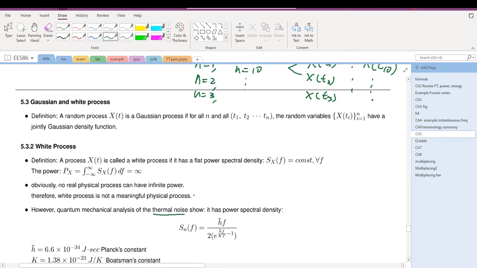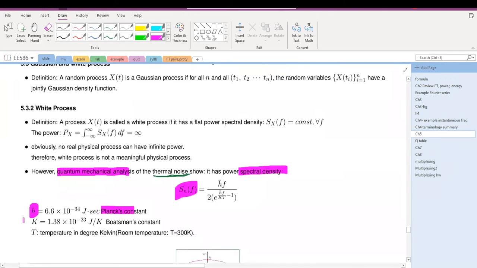In other words, the measurements at the receiver are corrupted by thermal noise. By quantum mechanical analysis, the power spectral density has this format. The power spectral density of thermal noise involves h bar, which is a constant called Planck's constant, and k is Boltzmann's constant. T is the temperature in Kelvin.